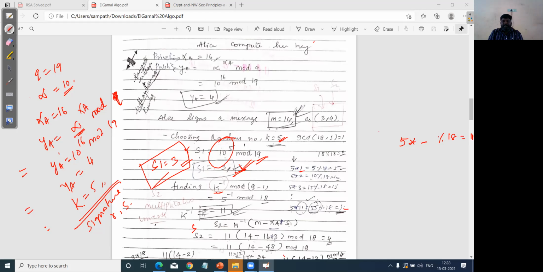Here 18 is q minus 1, or p minus 1. If I take my x value equal to 1, 5 into 1 is 5, and 5 mod 18 gives 5. If I take 5 into 2, which is 10, 10 mod 18 gives 10. If I take my value equal to 3, 15 mod 18.